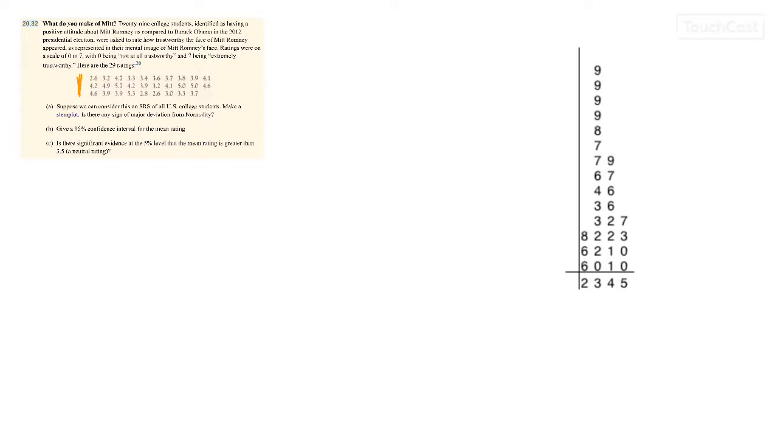So here the 29 ratings are actually listed in the problem. Each of these is the rating of each of the 29 college students. And so the first question is, suppose we consider this an SRS of all U.S. college students. So this is a true random sampling of all college students in the U.S., and we make a stem plot. So I already have the stem plot, so I will pop this up in the window here, and you can see the stem plot,